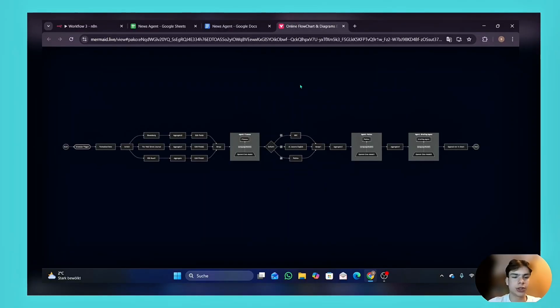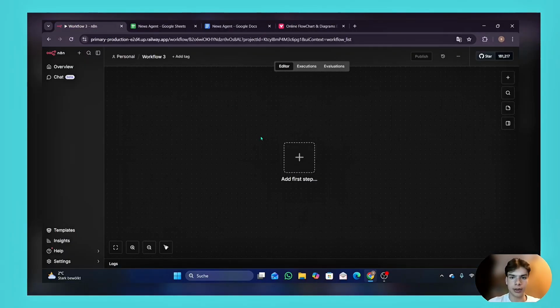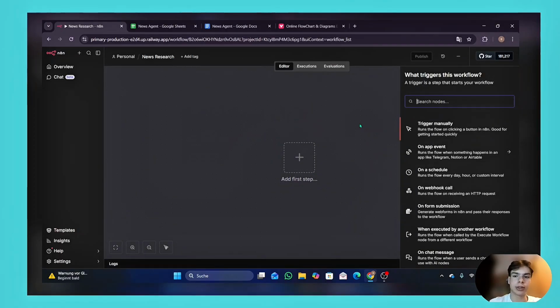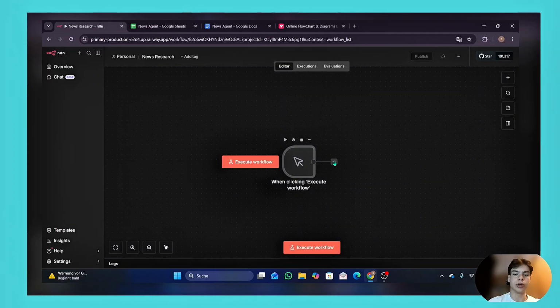Okay, now let's start building the workflow. So we're going to head to n8n, open a new workflow, and change the name to news research. Okay. The original plan was to create a schedule trigger that would start the workflow every morning. But if we did that now, we wouldn't be able to test our workflow, which would hinder us from building it successfully. So I would rather start with a manual trigger and later change it to a schedule trigger when you are finished, because with this node, we are able to test our workflow.